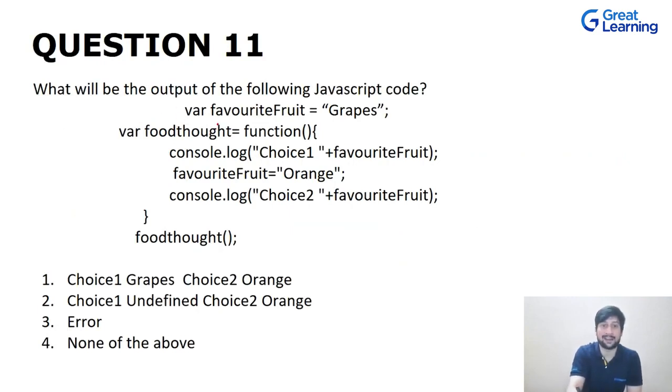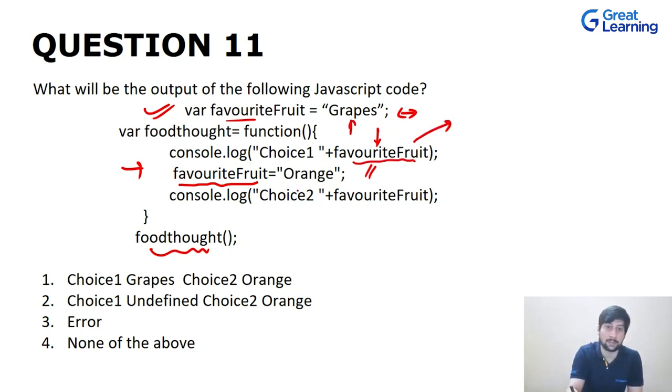As you can see over here, we have this favoriteFood, which has been defined and declared here as well. So favoriteFood is grapes. Now we have another function expression over here, which is foodThought. So foodThought has been called over here and it has been defined over here. And in this, we have this favoriteFood, which is orange, which has been initialized again with a new value. Now what happens in this case? What will be the value of this favoriteFood? Will it be grapes, or will it be undefined, or will it be maybe orange? So what will be the option out of these four?